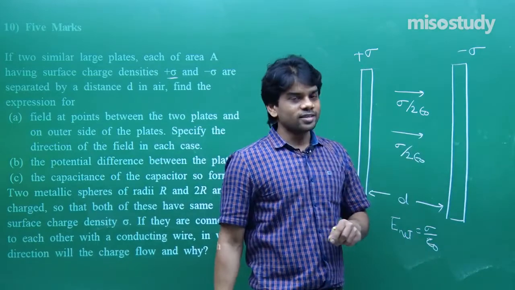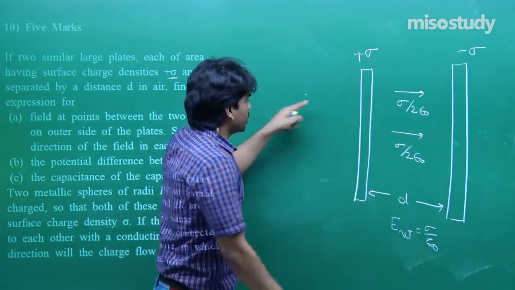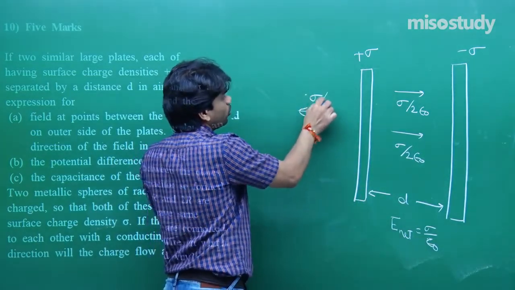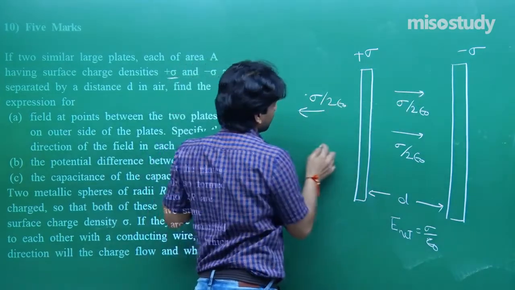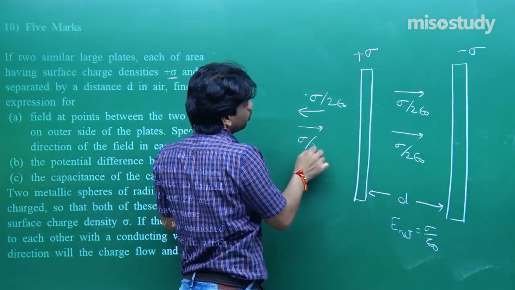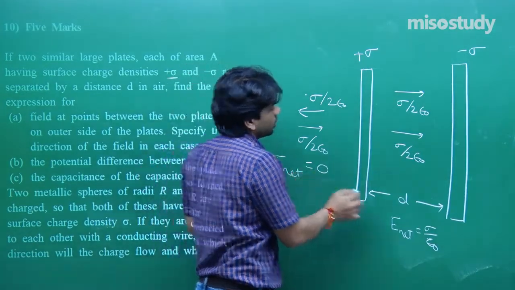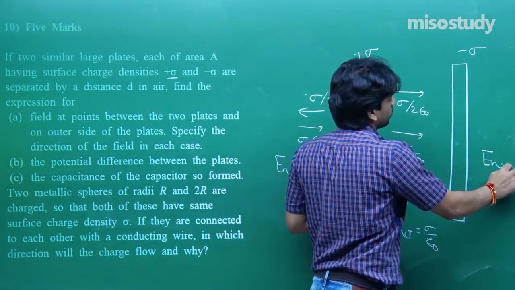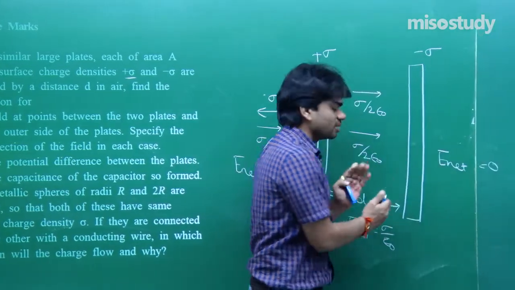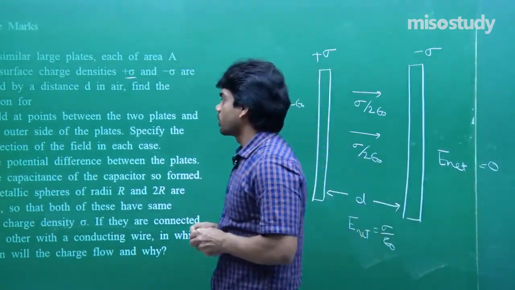On the outer side, due to this one, sigma upon 2 epsilon naught, and due to this one, sigma upon 2 epsilon naught in the opposite direction, that gives us E net to be 0. Similarly, on this side also E net will come out to be 0. Only between the plates the net field is sigma upon epsilon naught.